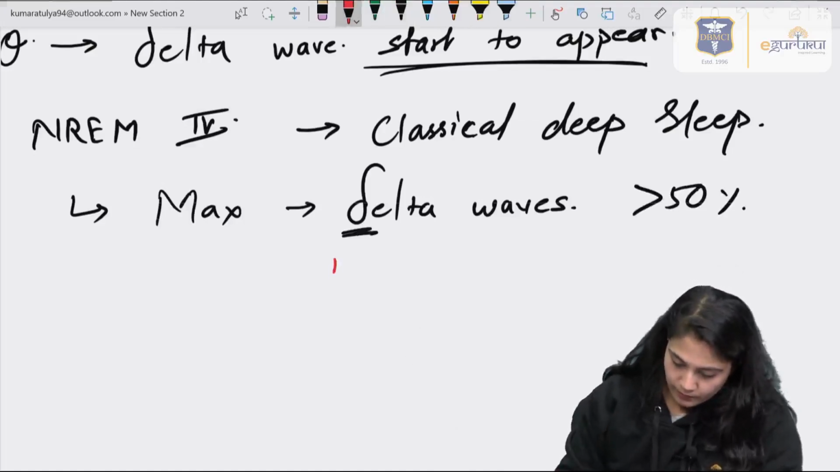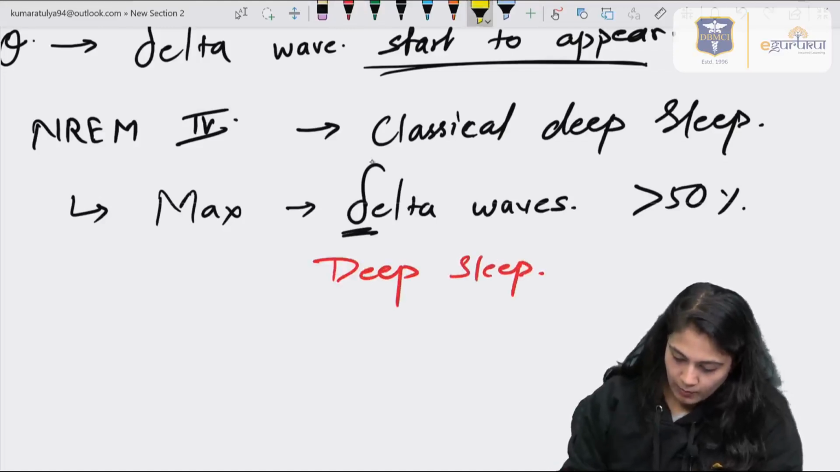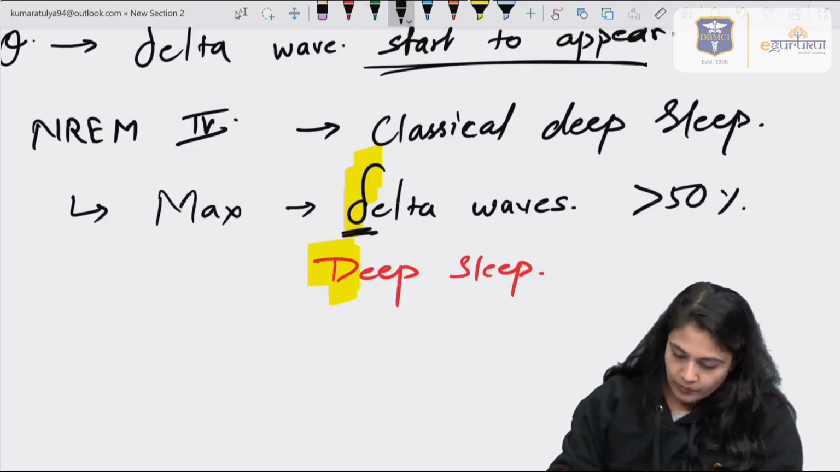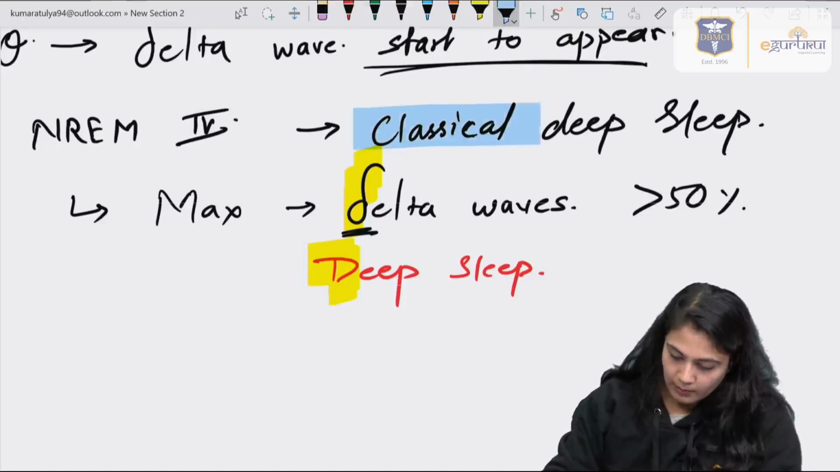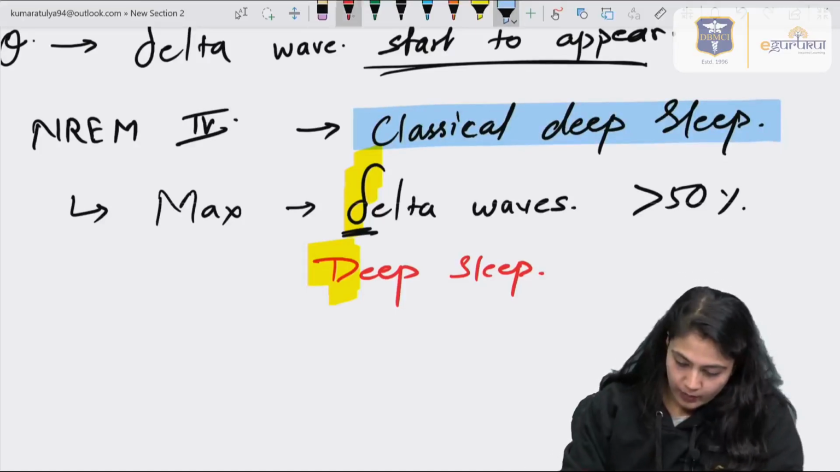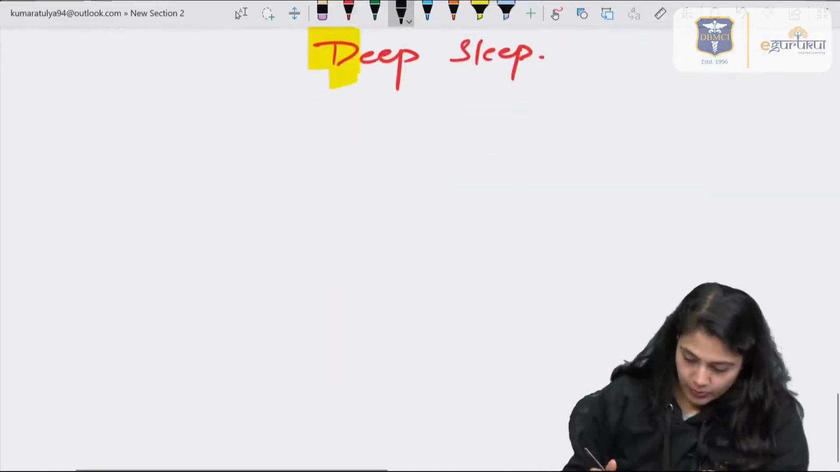So remember, if you can see delta waves on the EEG, that means the person is in deep sleep. So how to remember? D for D. Delta wave is seen in deep sleep, and that's why it is known as classical deep sleep. So this is about NREM sleep.